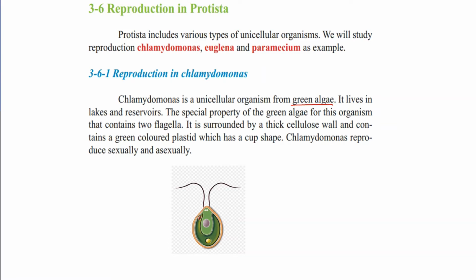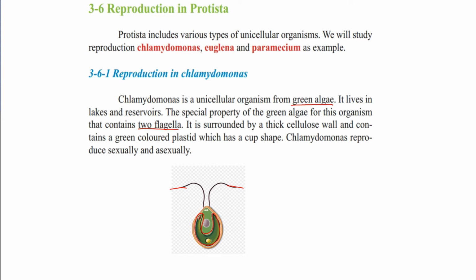The special property of this green alga is that the organism contains two flagella, which are extensions used in movement. It is surrounded by a thick cellulose wall and contains green colored plastids with a cup shape. This chloroplast looks like a cup shape in cross section.